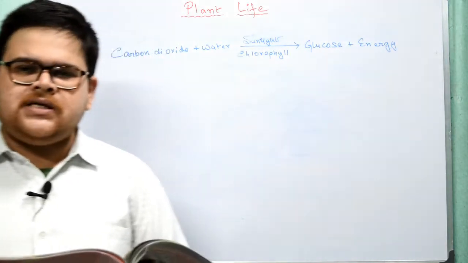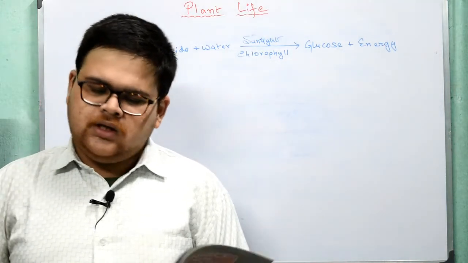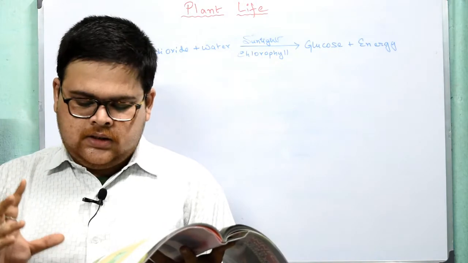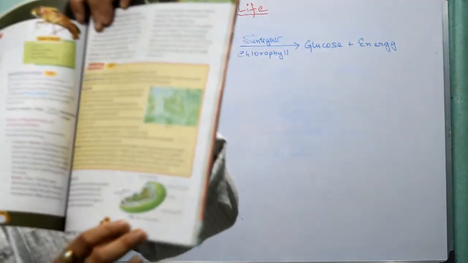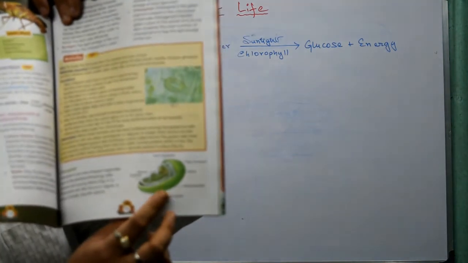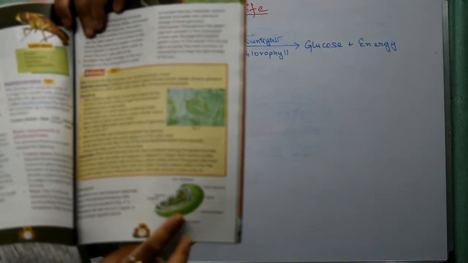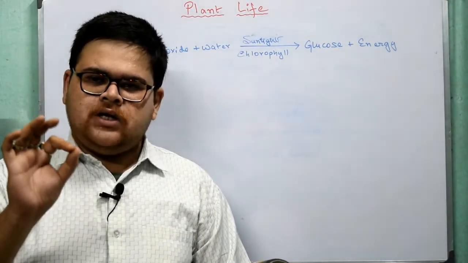Here one activity is given. Please go through this activity. This is very easy. Just go through this activity. Now what is chloroplast? See here, I don't know whether it is visible or not. See this diagram, chloroplast, this diagram, because I am not telling you the figure number, as the book may not match. Okay, this diagram is very important for drawing as well as for labeling.